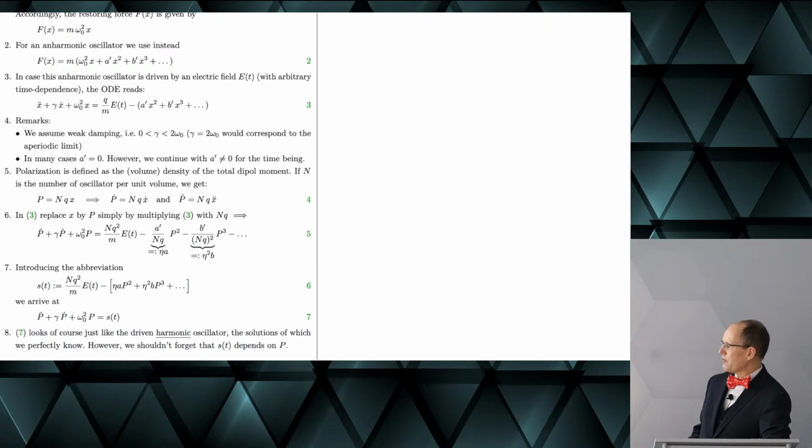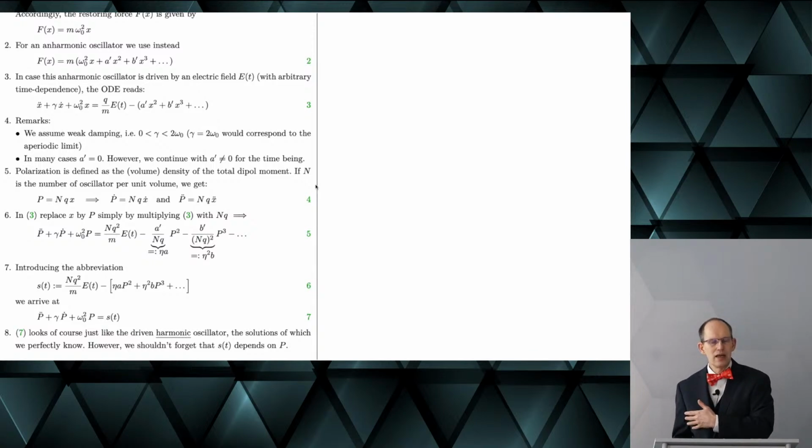So we introduce a few abbreviations, actually a pretty big one. We take the entire right-hand side of the differential equation and write it as S of t, some function dependent on time. Then this equation looks like this here, and it looks just like the differential equation with which we started. This looks like the driven harmonic oscillator.